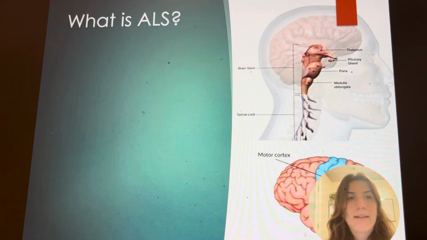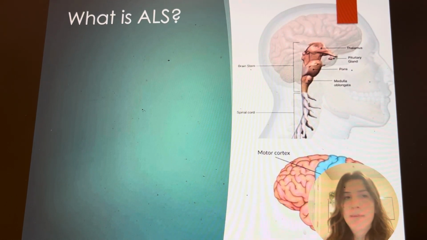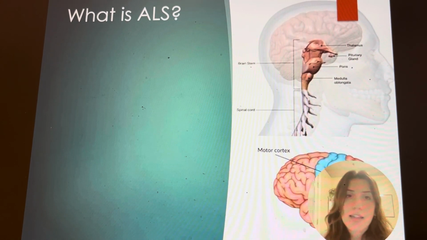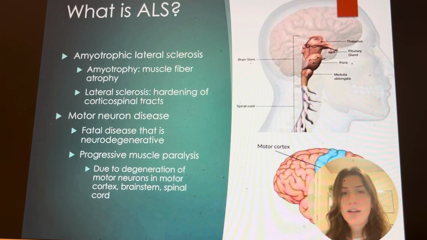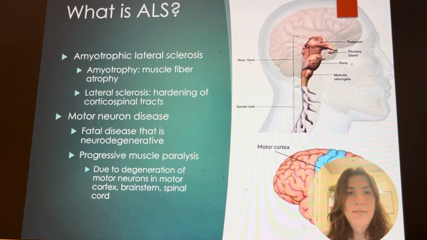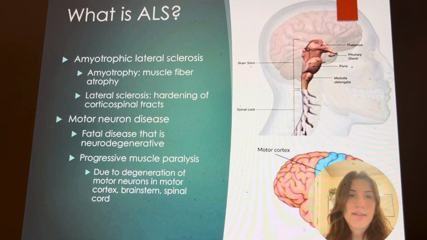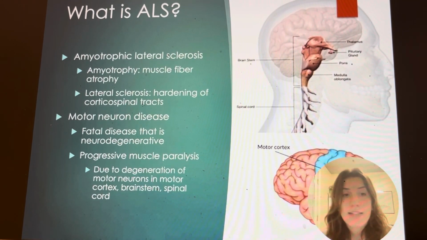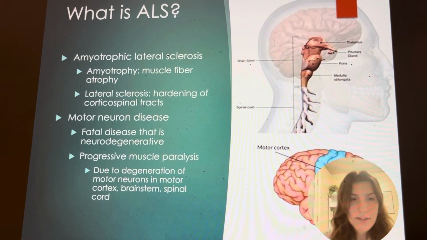What is ALS? This is a muscle fiber atrophy disease that is impacting the brainstem and the spinal cord. The part of the brain that's impacted is the motor cortex. It's a progressive muscle paralysis disease and is a fatal disease that is neurodegenerative.